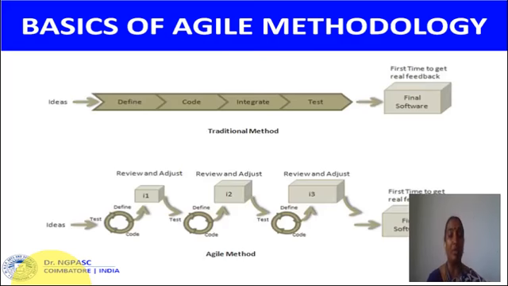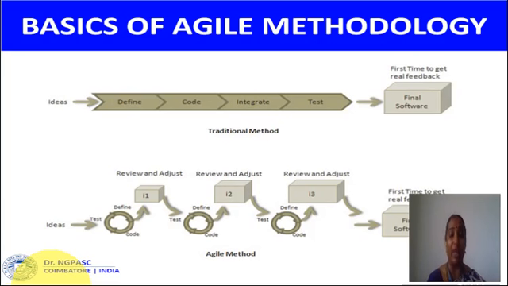So the traditional method is also called the waterfall model. The ideas are taken. The idea may be a problem of a software. The problem is taken, then it moves to design and planning. The developers plan the project and define what all the requirements are.